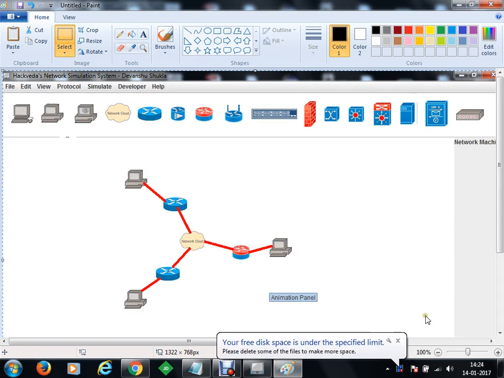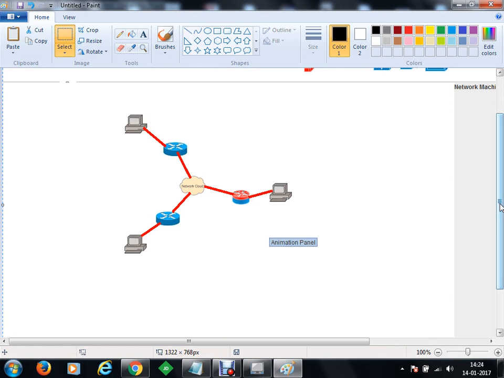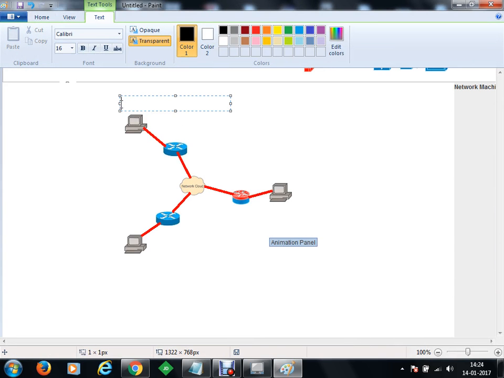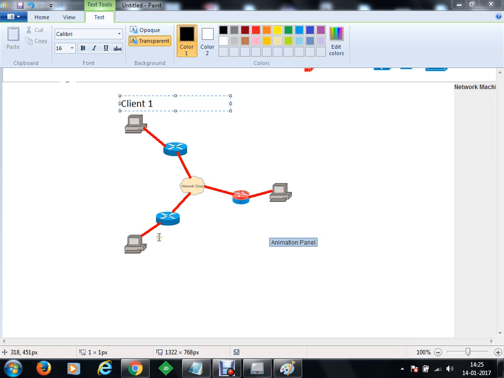So let's say we have our network here. Now let's say we have many machines here. This is my machine number 1, client 1. He will have an IP address. I'll have my machine 2.